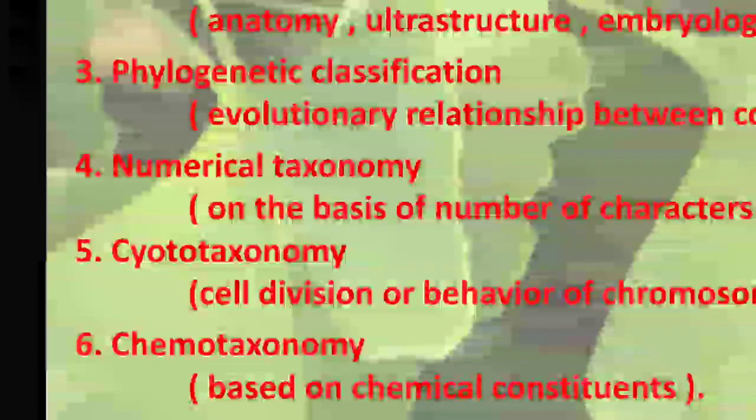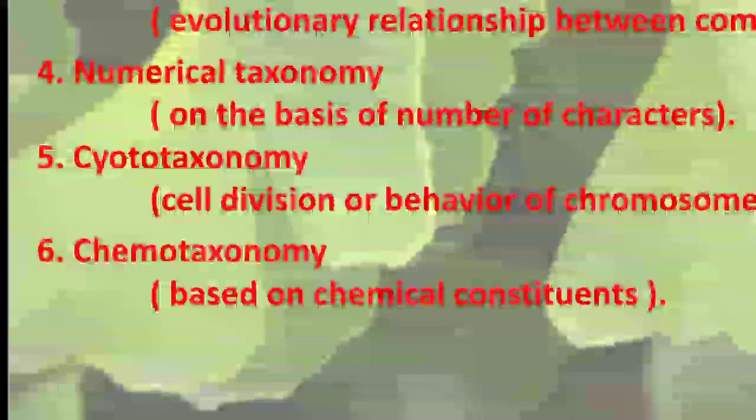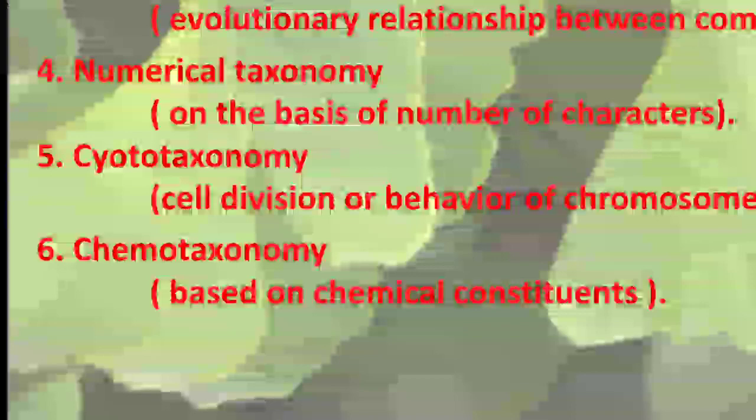Numerical taxonomy is on the basis of the number of characters, meaning the different numbers of characters present, and this classification is known as numerical classification or numerical taxonomy. Cytotaxonomy means cell division or behavior of the chromosomes. And the last one is known as chemotaxonomy. This totally depends upon the chemical constituents present in the plant.